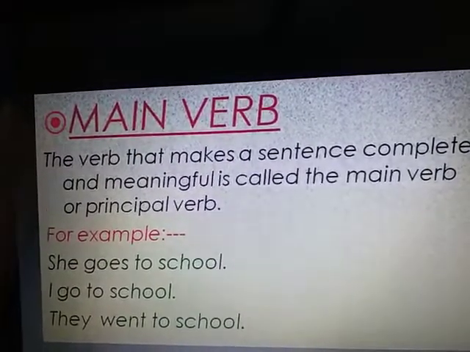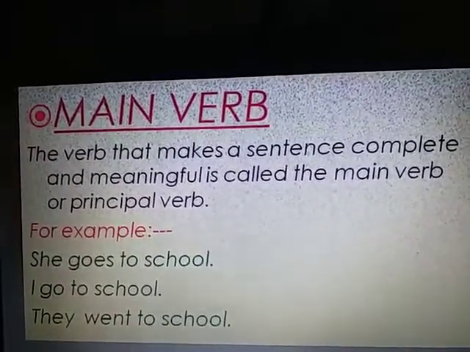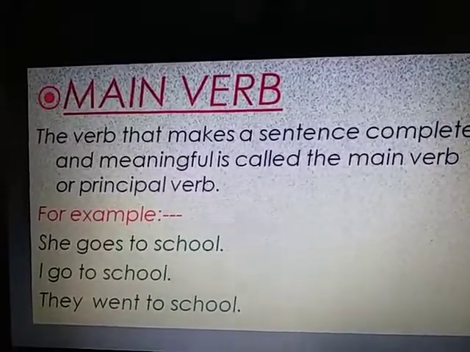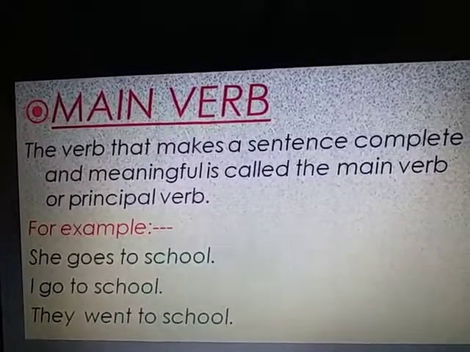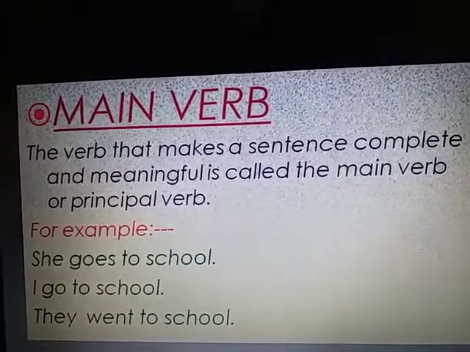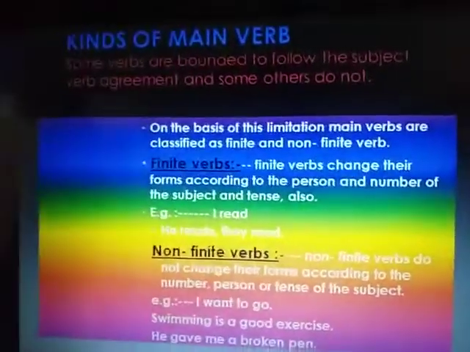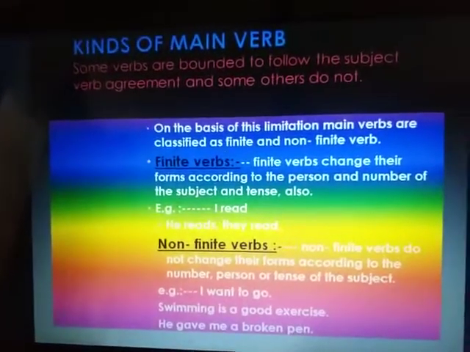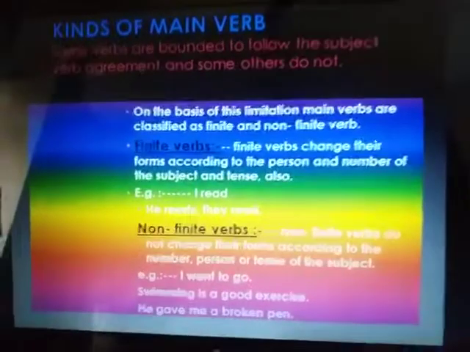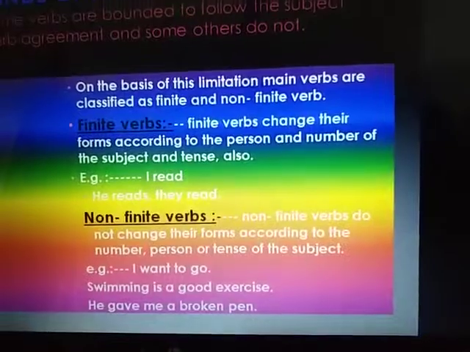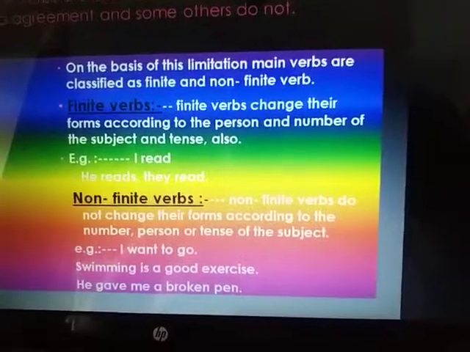So, the verb that makes a sentence complete and meaningful is called the main verb or principal verb. For example, she goes to school, I go to school, and they went to school. Here, goes, go, and went are main verbs. Kinds of main verb. Some verbs are bound to follow the subject-verb agreement and some others do not. On the basis of this limitation, main verbs are classified as finite and non-finite verbs.